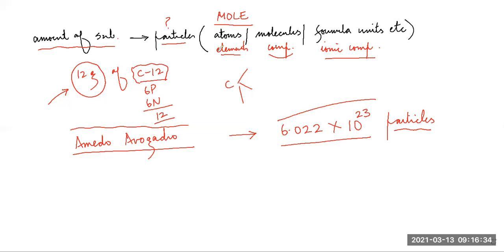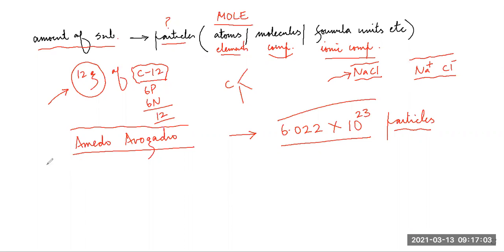Because I know the smallest unit of element is atom, the smallest unit of a compound is molecule, smallest unit of an ionic compound, for example, NaCl, is formula unit. In this case, NaCl actually is a molecule, one molecule NaCl, but because it's made up of a cation Na positive and an anion Cl negative, in case of ionic compounds, I call it formula units.